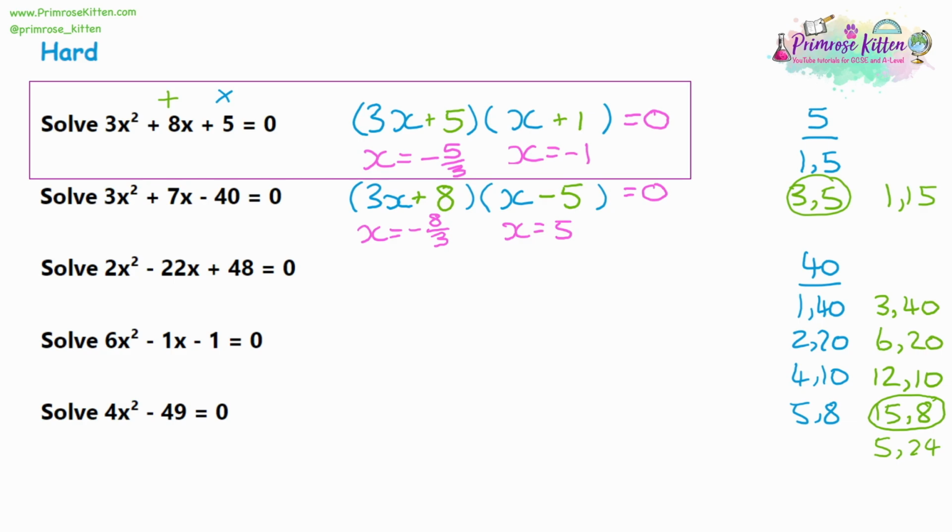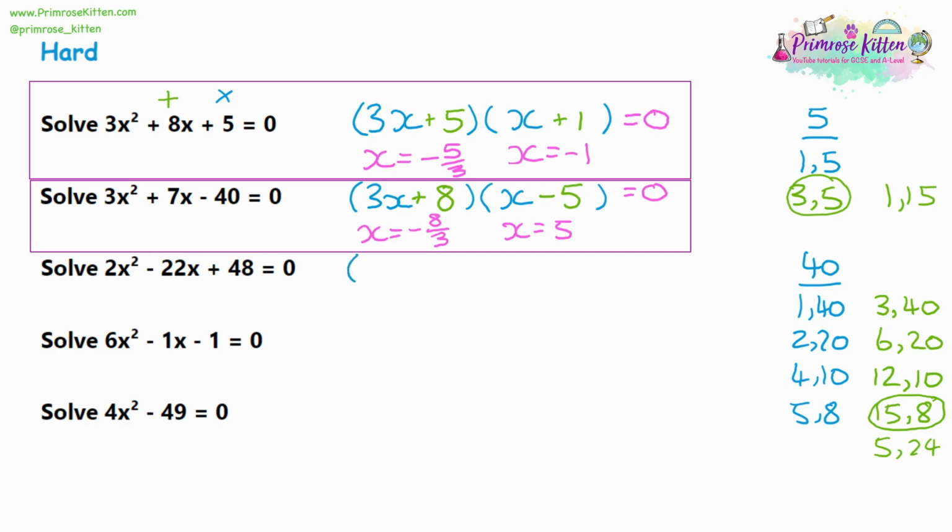And if you like, you could turn that into a mixed number. So that would be 2 and 2/3, negative 2 and 2/3. But unless the exam tells you specifically to write it in a certain format, then leaving it as a top-heavy fraction is going to be fine. Moving on to question 3.